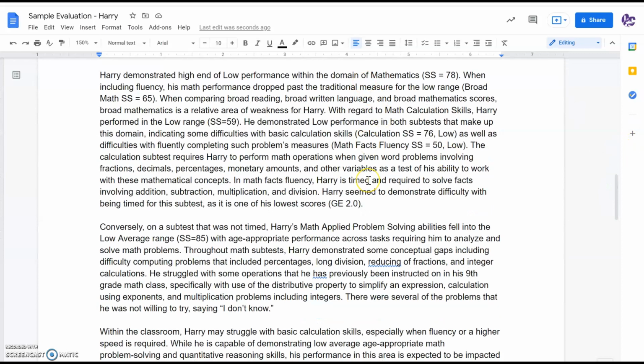Moving into mathematics, similar information. We do identify another concern with fluency here for this particular student. So we've got math calculation skills in the low range of the standard score of 59. So this is a significant area of challenge. But math facts fluency standard score would be 50, which is low. So that is a quite low standard score as we've scrolled up and taken a look at those classification categories.